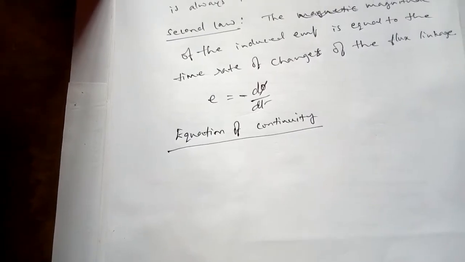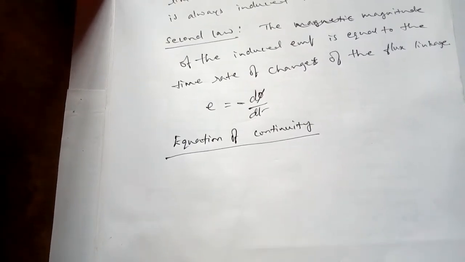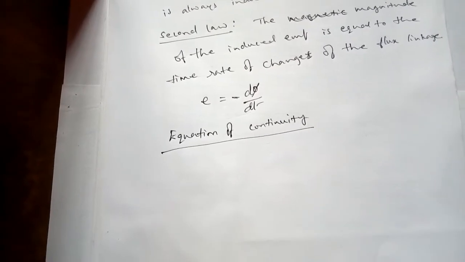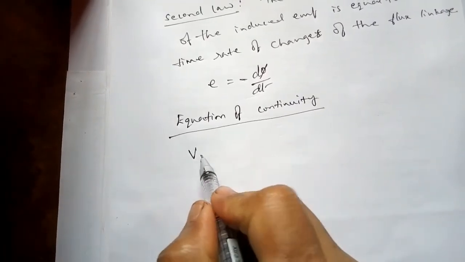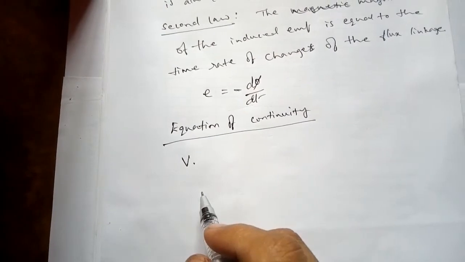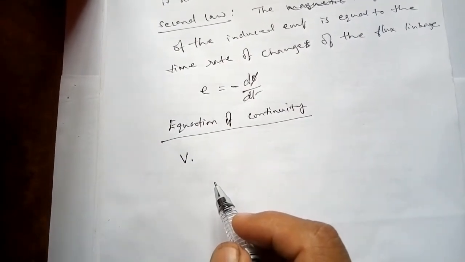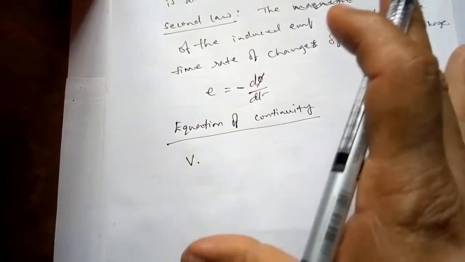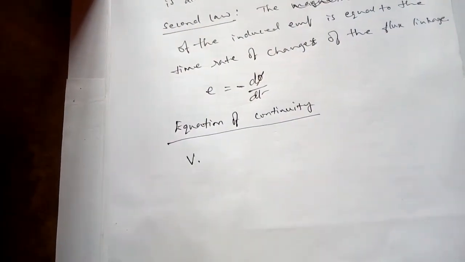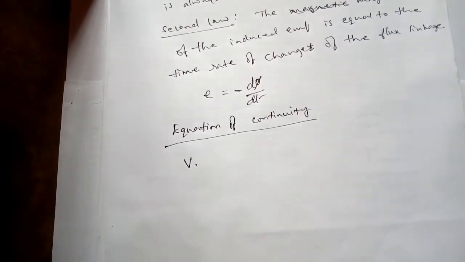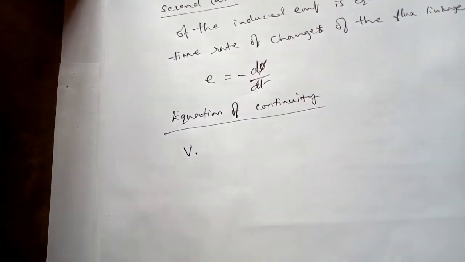So let us see what exactly the equation of continuity is. Let us consider a closed surface enclosing a volume V of electric charge distribution. So let us say there is a volume which is enclosed by a surface and which consists of electric charge.